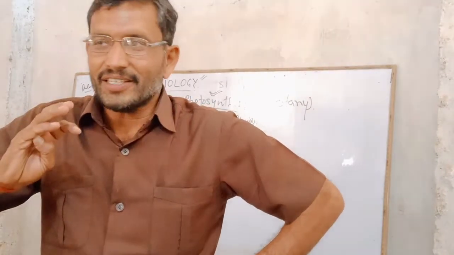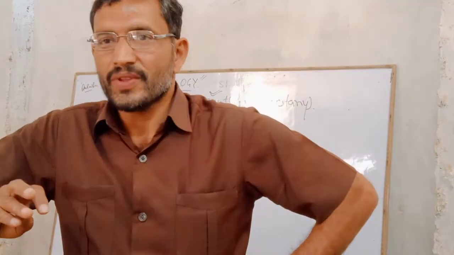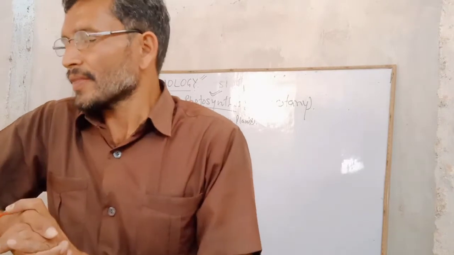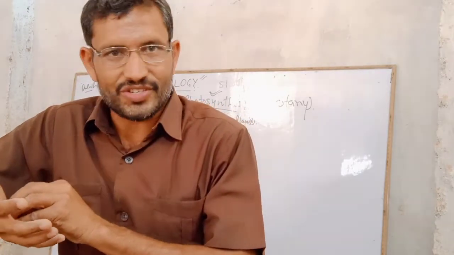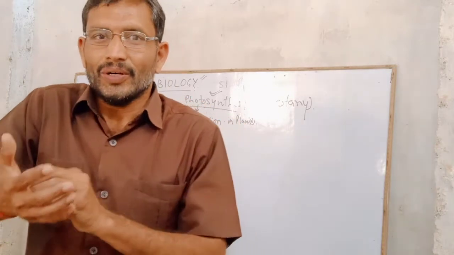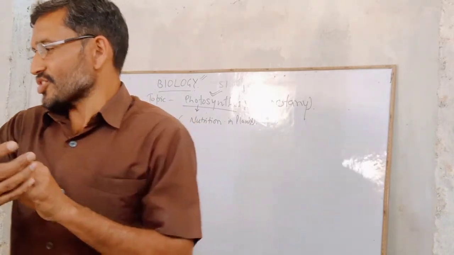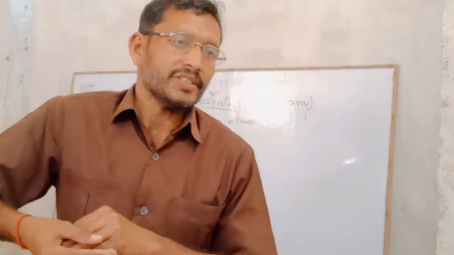Light, that means sunlight. Sometimes it takes place in ornamental light also, in electric light also, green light, red light, etc. But the necessary condition for photosynthesis is light and what? Carbon dioxide, which is already there in the environment, in the air.